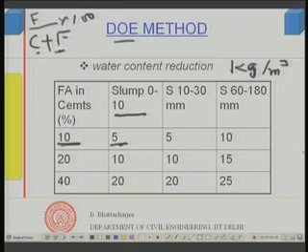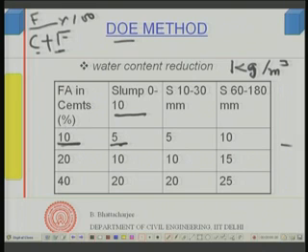For slump from 10 to 30 mm also you can have a 5 kg reduction, whereas for 60 to 180 the reduction possible is 10 kg per meter cube. So at higher slump the water reduction is higher for the same fly ash content.